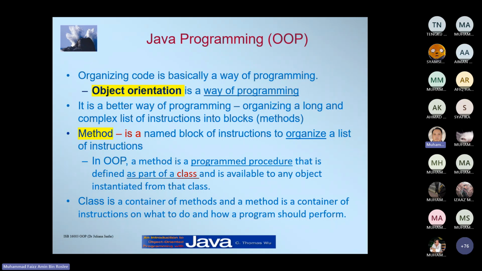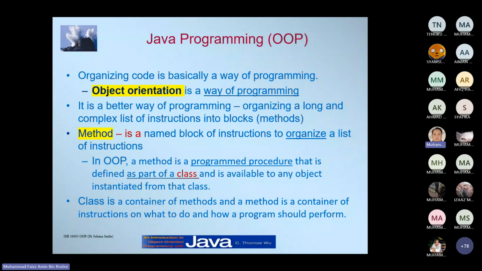Object-oriented is not dedicated to Java only. It's a way of programming. You can see object-oriented being implemented in a framework like Java, a framework like Laravel for PHP, and you will see object-oriented being implemented in Node.js or the Express.js framework for JavaScript. All of that uses the object-oriented way of programming.